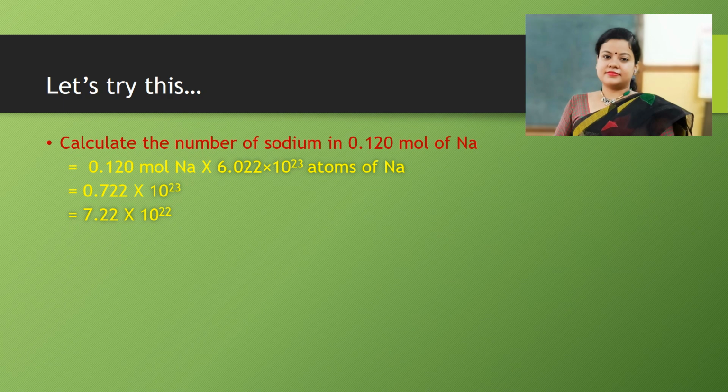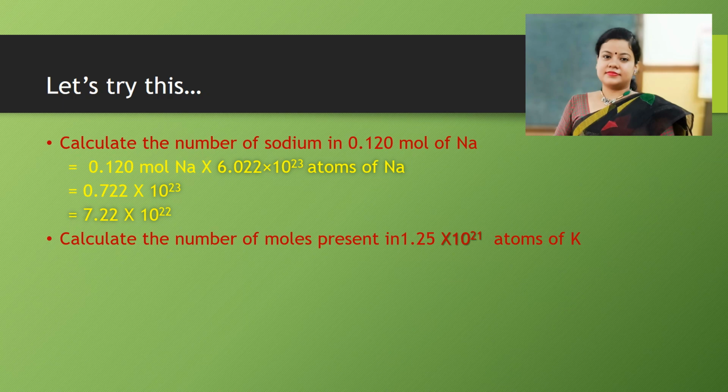Let's do another one. Calculate the number of moles present in 1.25 into 10 to the power 21 atoms of potassium. So we have to calculate how many moles are present in that number of atoms. 6.022 into 10 to the power 23 equals 1 mole.